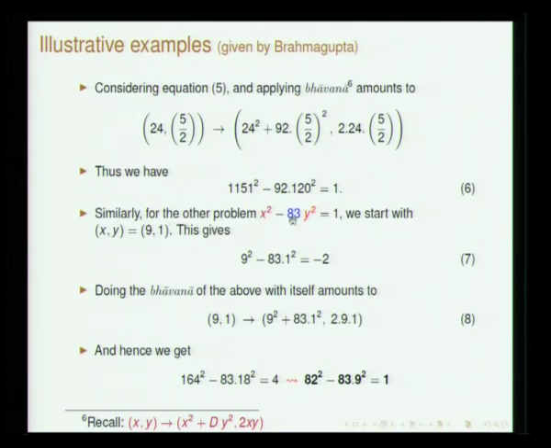Similarly, if you choose d equals 83, you can straight away see that it is not necessary that k has to be always positive, you can choose anything. So we get 9 square minus 83 into 1 is minus 2, and doing Bhavana of this with itself gives you this.